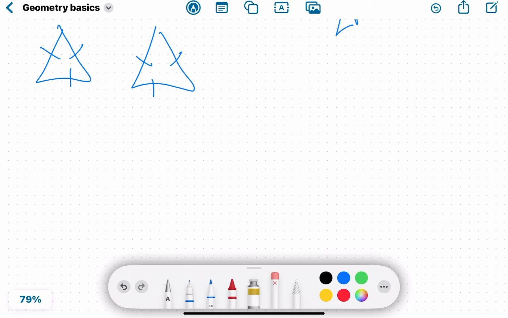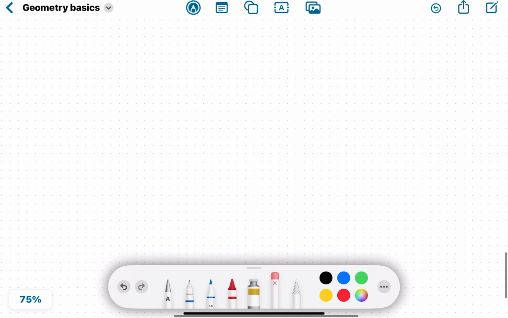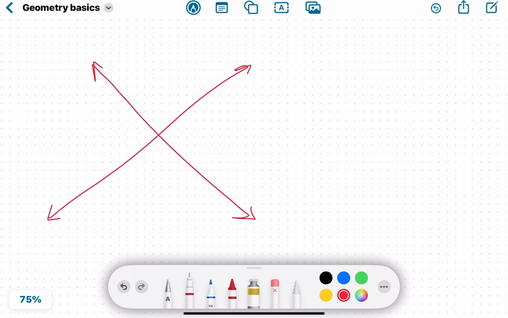Now, more on angle properties. I know I'm talking so much about angles, but they're a huge thing in geometry. So let's say we have two lines. When they intersect, there are many ways you can interpret their intersection. If they make a right angle, that means they're perpendicular.